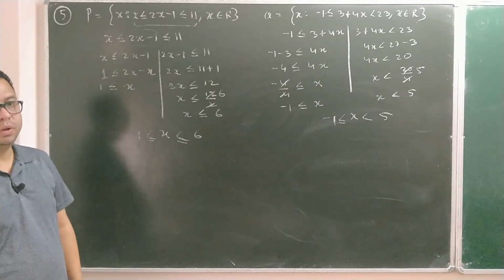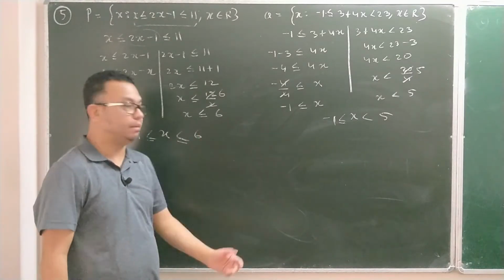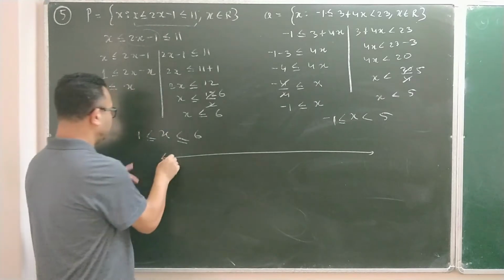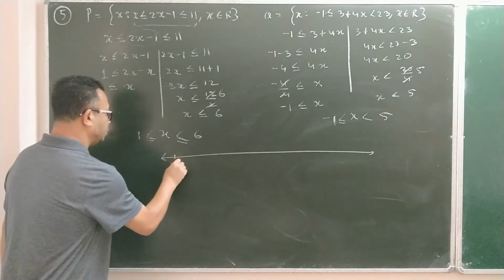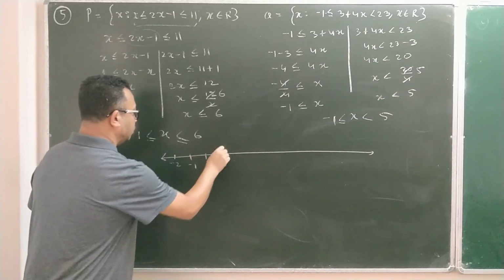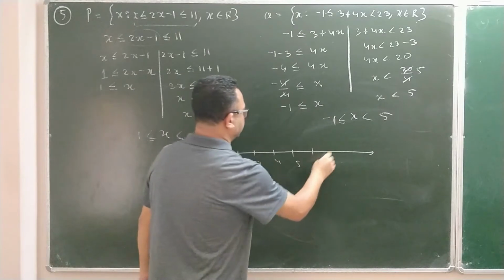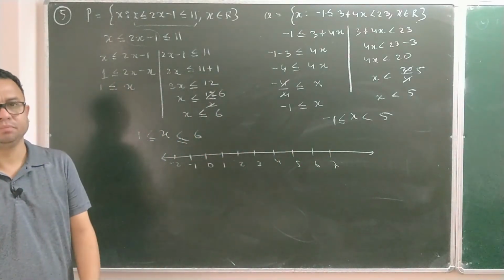Now what we'll do, we have to make the number line for this. Since both of these I'm going to make in the same number line, going from here to there, I think the smallest number that I can see here is minus 1. So let me make a number line from minus 2, minus 1, 0, 1, 2, 3, 4, 5, 6, 7. Okay, so the highest number is 6, so I am going till 7.